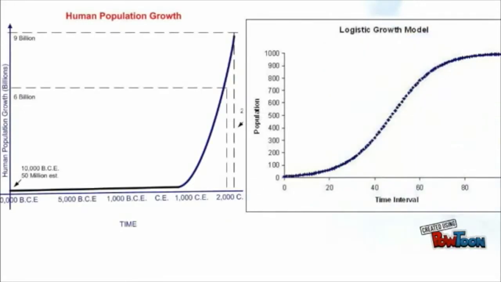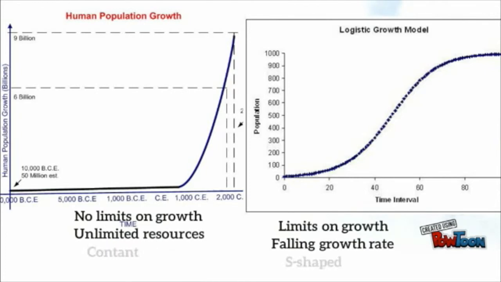Comparing graphs of exponential growth and logistic growth, we can clearly find some differences between them. For example, exponential growth is a J-shaped curve, while the logistic curve is an S-shaped curve.